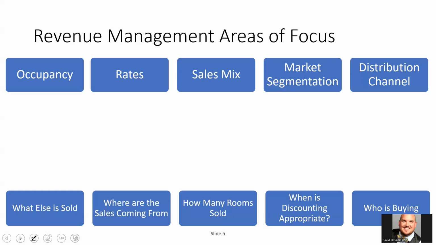So we have some major areas of focus and we have some definitions on the bottom. Who wants to come up and take a guess at connecting? You'll basically just draw your finger from one top row to the bottom row. Anybody? Go ahead, Madison. Come on up. Which one are you going to pick? I'll do occupancy. Occupancy, and that is good. How many rooms are sold? Excellent. Who's next? Who would like to go next?